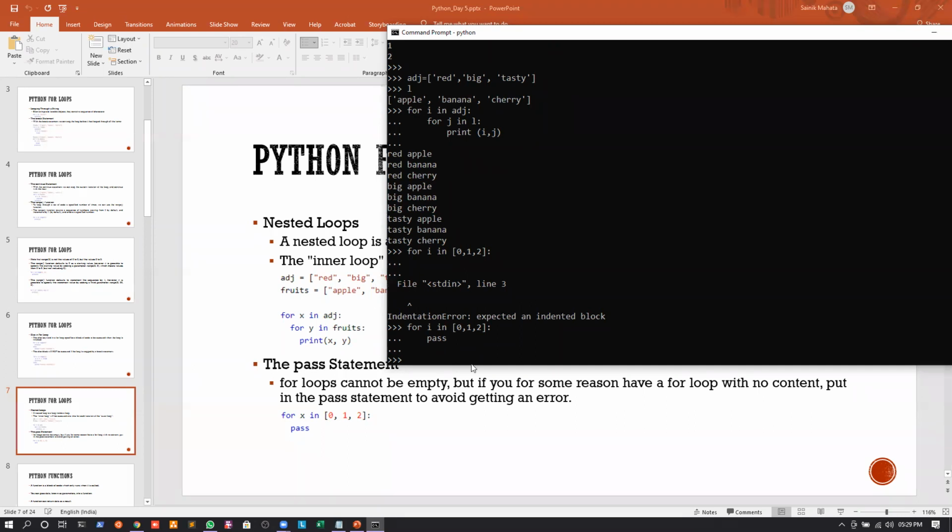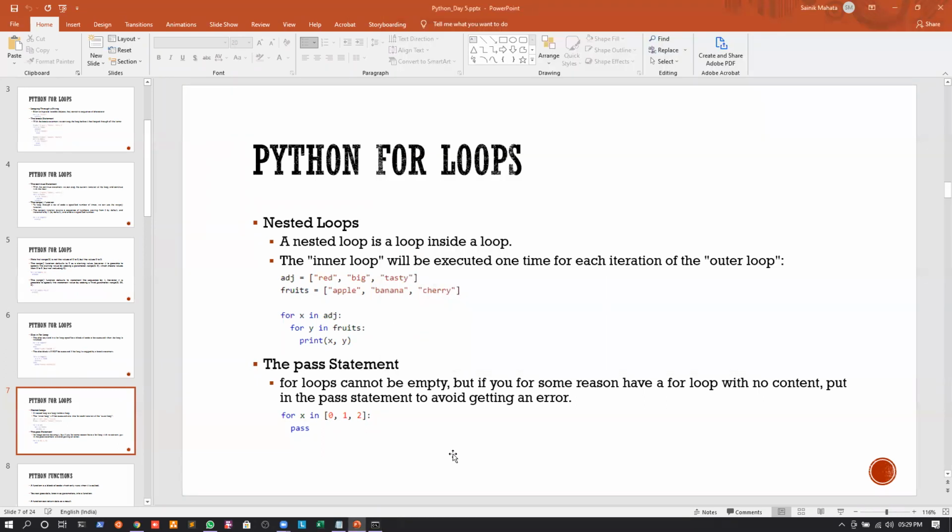Okay. So I hope it is clear till now. Now we have come to the end of for loops. So again, in the case of for loops, if you have any problems, I will give you 10-20 seconds. If you have any problems, you can ask me. I will try and solve the problem. After this 20-second break, we will start with the functions, and that is a very important topic. Okay.